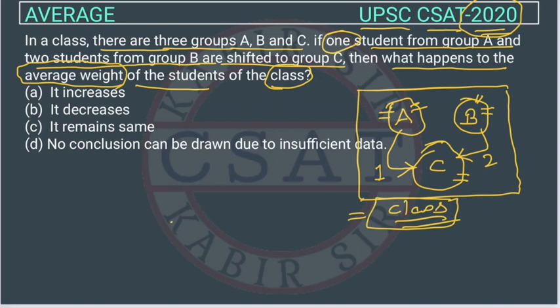Because according to the average formula, in the numerator we write the weight of each student, and the denominator is the total number of students in the class. These both remain constant, no matter which student is shifting where. So the average weight of the class will remain the same, but if the question is about the average weight of the groups A, B or C, then it will change.